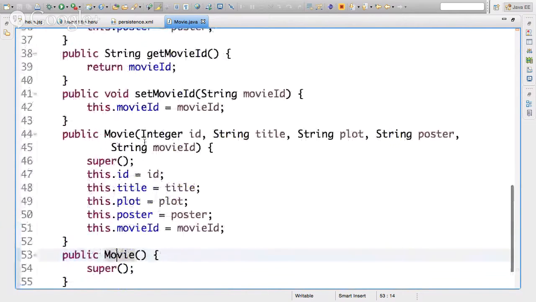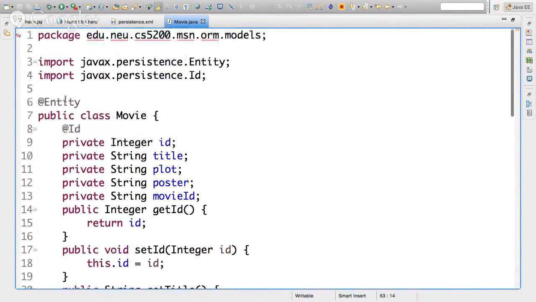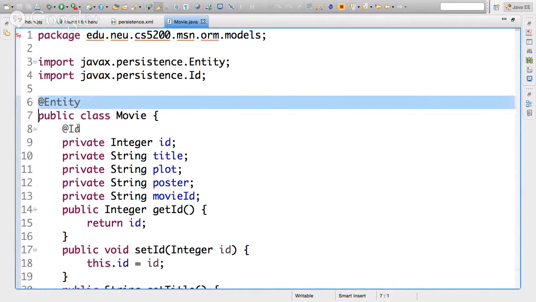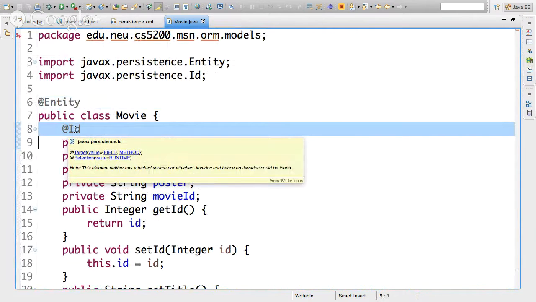Notice that this movie class looks exactly the same as the movie class we were using last week, right? I mean, other than this annotation and that other annotation, other than these two annotations, this is a plain old Java object, right? There's nothing special about this, okay? And that's what's beautiful, right? What it does is that JPA follows several conventions, right? If you follow those conventions, everything becomes very, very simple, right?